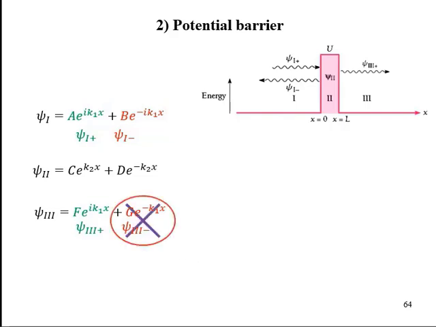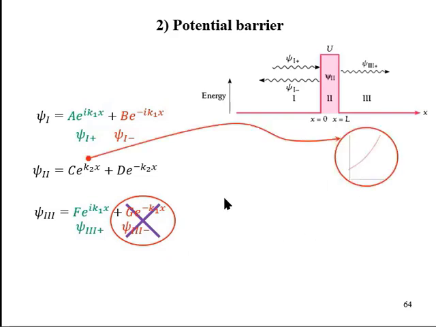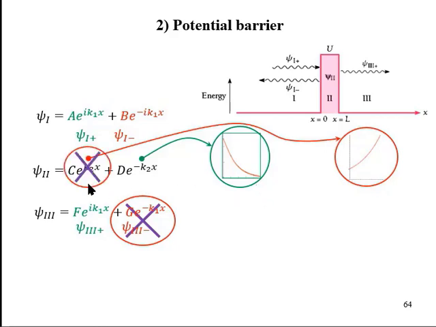Let us return to solution 2. Its first term is an increasing function with x, which is surely not the case, and the second term is a decreasing term indicating that the number of particles is decreasing as one moves in the barrier. So the first term vanishes and the second term is the solution inside region 2.